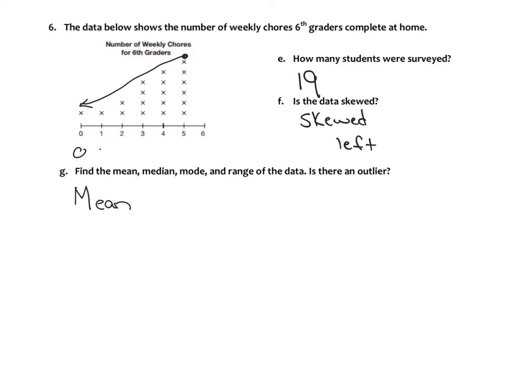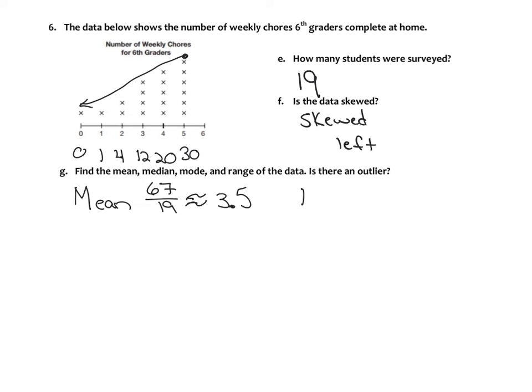So this is 0, 1, that would be 4, 3 times 4 is 12, 4 times 5 is 20, and then 5 times 6 is 30. If you add all of that up, you have 50, and then 62, 66, 67. So you have 67, and there were 19 points, so we divide that, and we get approximately 3.5.